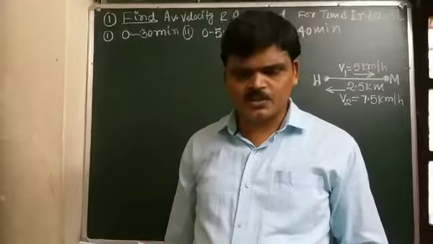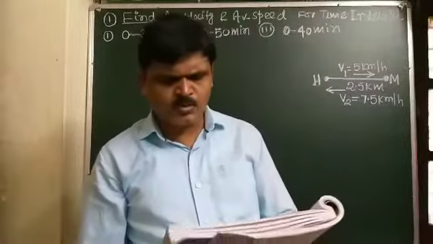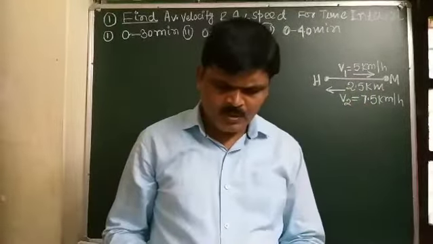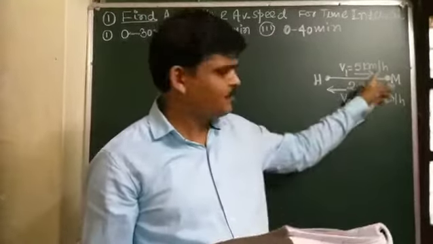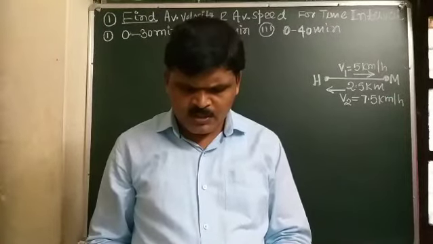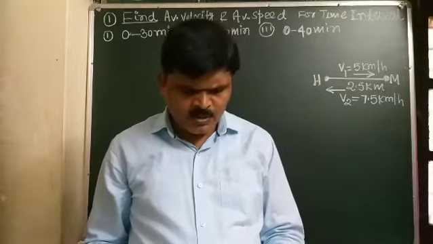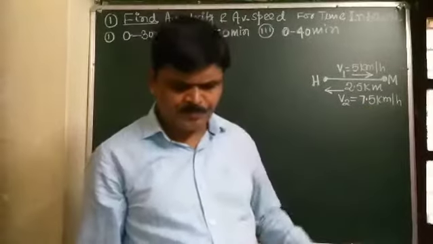Question number 14, student. A man walks on a straight road from his home to market 2.5 kilometer away with a speed of 5 kilometer per hour. Finding the market closed, he instantly turns and walks back home with a speed of 7.5 kilometer per hour.